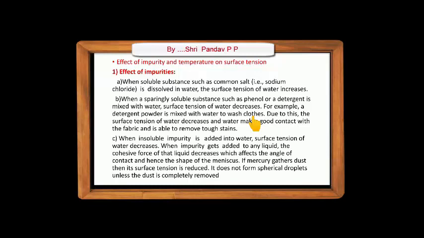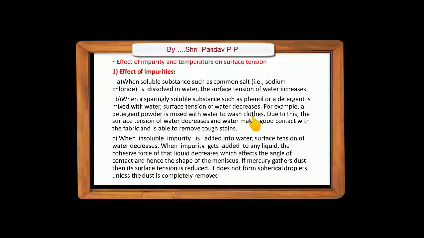It cannot enter into small holes and come in contact with the fiber, due to which dust particles and tough stains cannot be removed by water molecules, because they cannot enter the small holes on the clothes. But when a detergent is used, its surface tension reduces.